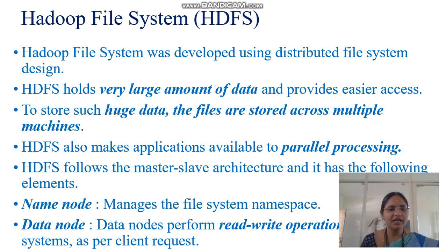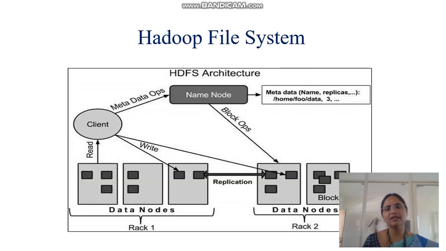The name node's purpose is to manage the file system namespace, whereas the data node performs read-write operations in the system as per the client. We can understand this topic from this architecture, where the name node maintains data about all the data nodes and replication details. And whenever a client wants to read or write data, the accessibility is decided by the name node.